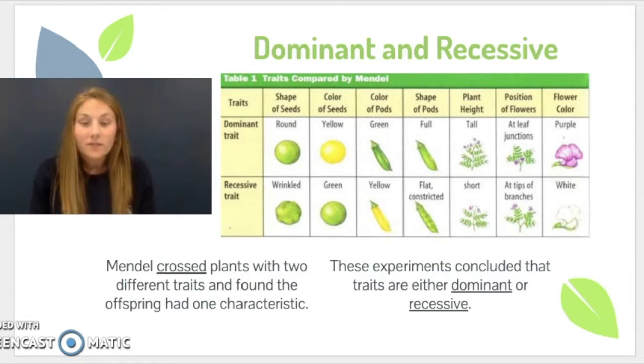So overall, this chart off to the side is going to show you the different traits that Mendel looked at, and you can take a look to see after the end of his experiments which traits he labeled as dominant and which ones were recessive. It's important to note that he took a very long time to make sure that all of these experiments had multiple trials, and overall he found that the dominant trait for each one of these different categories was always going to show up again and again and again. So for example, the first trait that we have is the shape of seeds, and so Mendel found that the dominant trait was always going to be round instead of wrinkled.